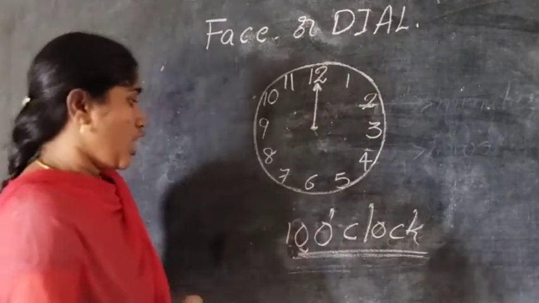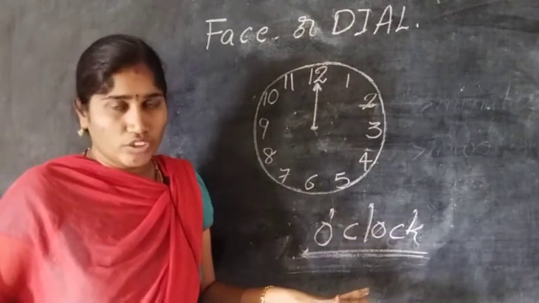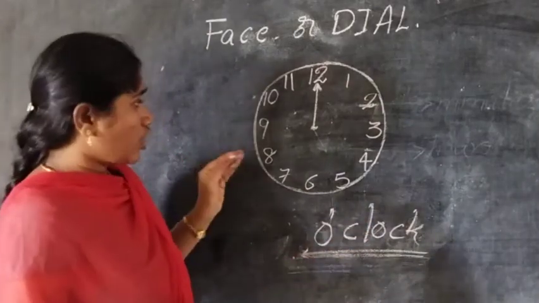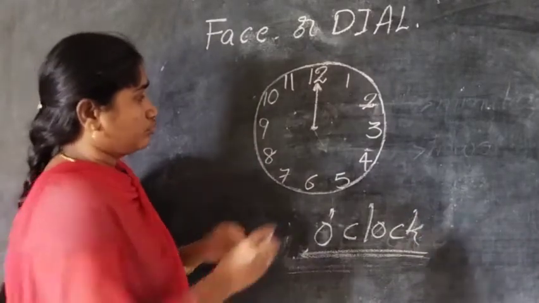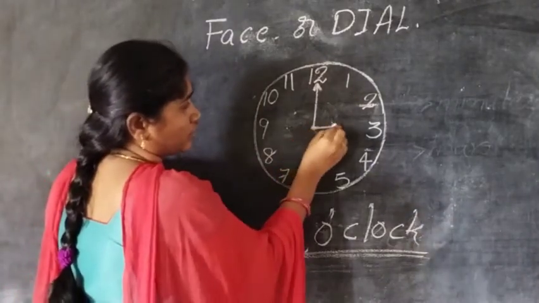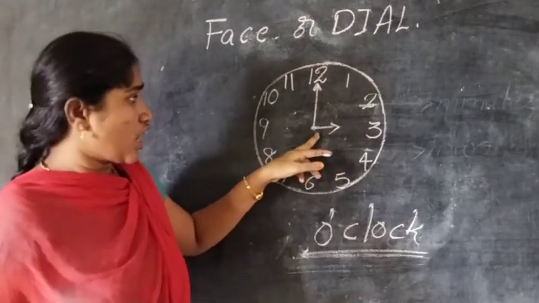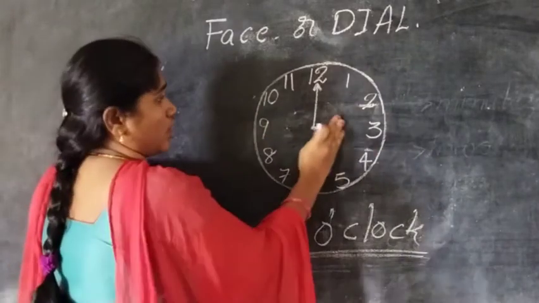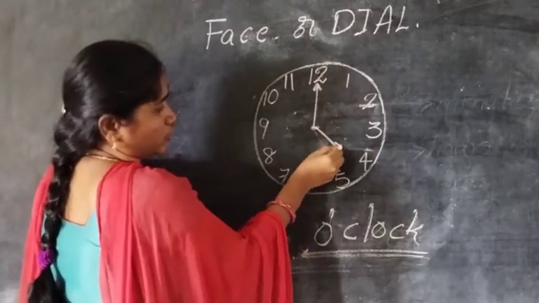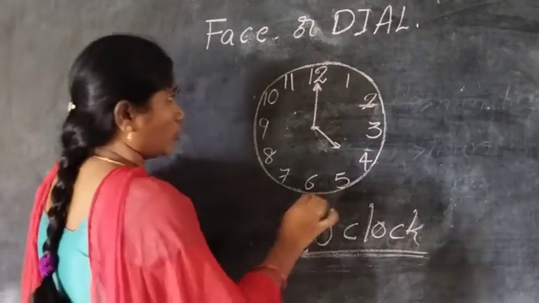For example, I am asking, please draw 4 o'clock. Okay children, now we will draw 4 o'clock. How is it 4 o'clock? Is it here? 4 o'clock is here. Is it correct? No, it is wrong because it is showing 3. We want 4 o'clock. So the hours hand is straight to 4. So the time is 4 o'clock.